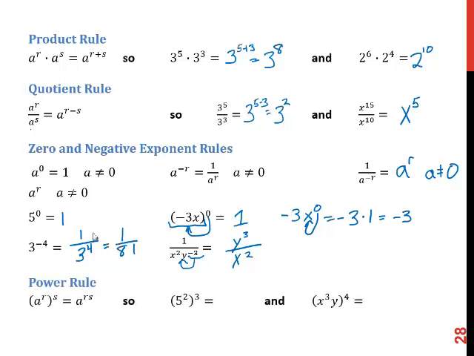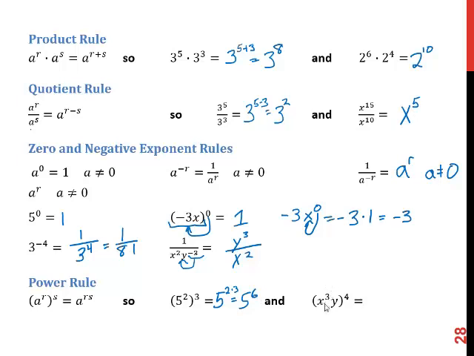Power rule. It's when we have a power, a to the r, all raised to another power. In that case, we're going to multiply the two exponents. So 5 squared to the 3rd is going to be 5 to the 2 times 3, or 5 to the 6th.